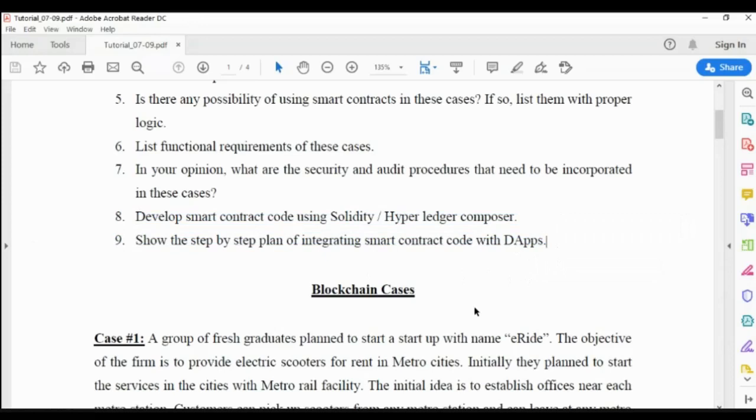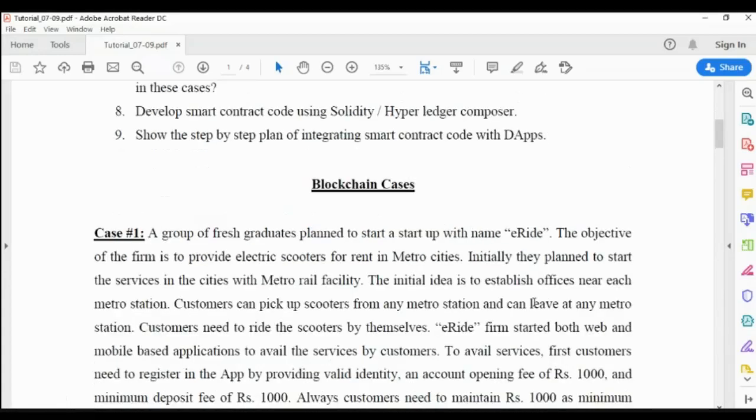And at the same time, I have also added some more, because in the last tutorial, tutorial 7, only 3 cases are there, but I have added some more cases in this so that you will get more idea of how to work with the blockchain cases.